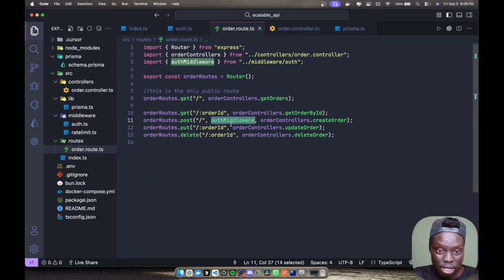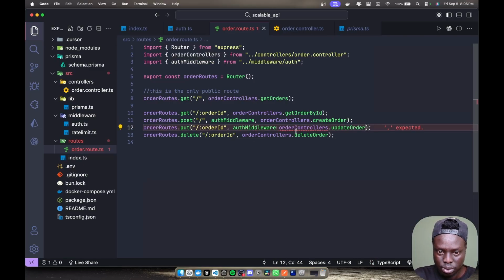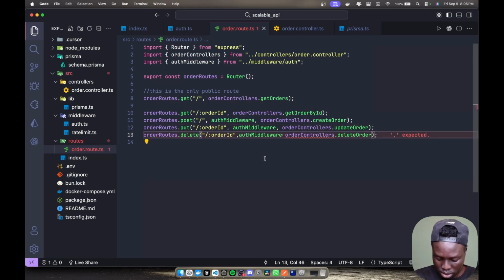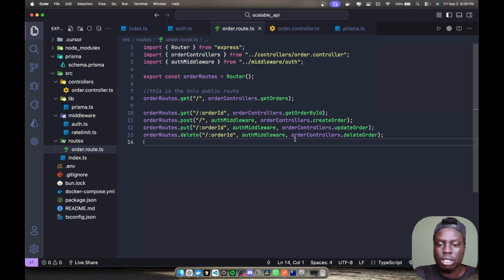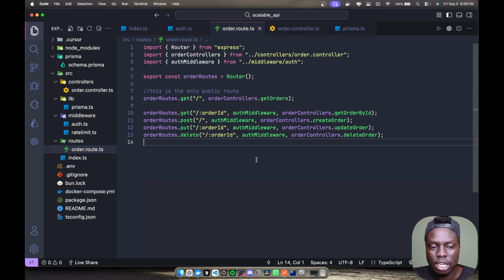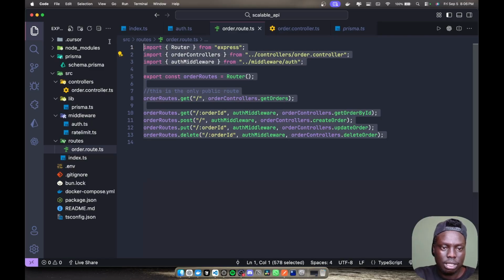You can have it there. You can also have a middleware so that only authenticated users should be able to update our order, only authenticated users should be able to delete our orders, and only authenticated users should be able to get the order by ID, something like that. You get it? You can be as granular as you can get with the way you design your API routes.